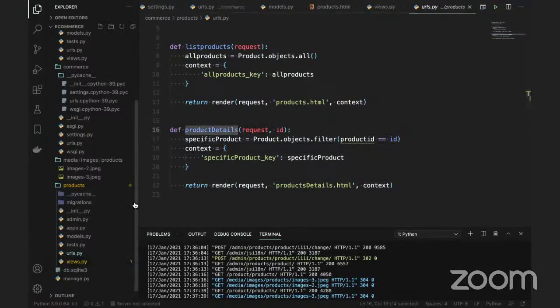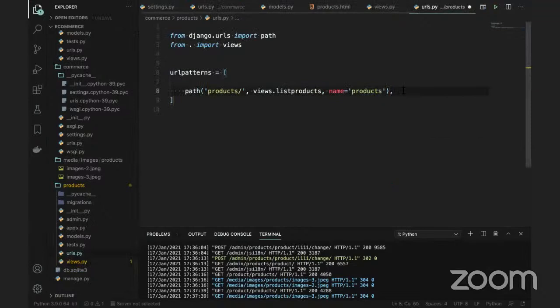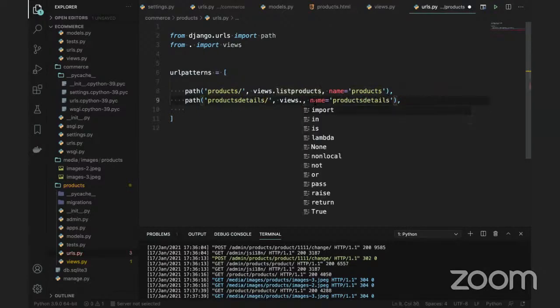And if you go to the URLs, add a comma and add one more path. Sorry, you can copy this path and go to this. Instead of products, give product_details here. Small letters are also fine. So product_details, and views.product_details is the function you are giving.